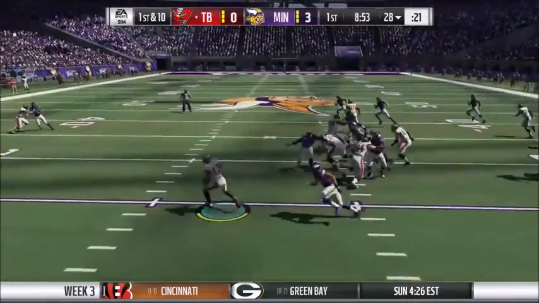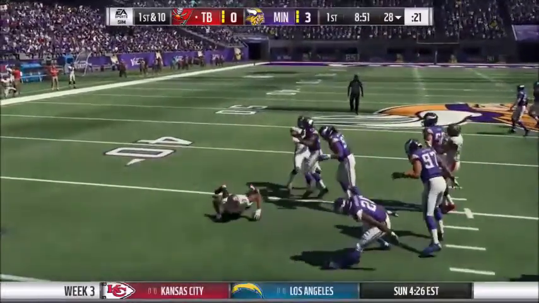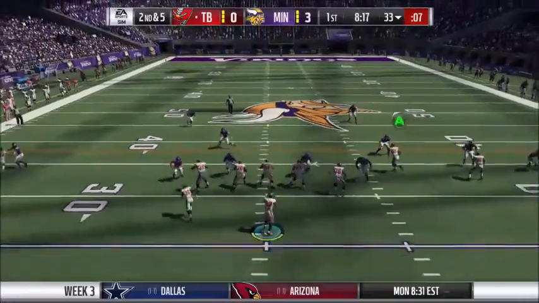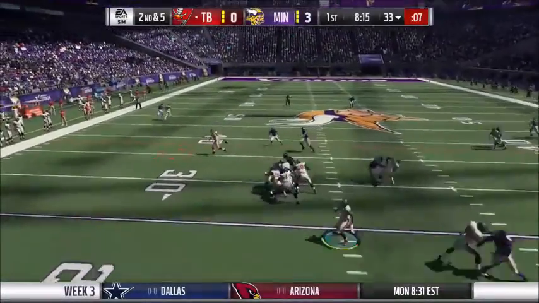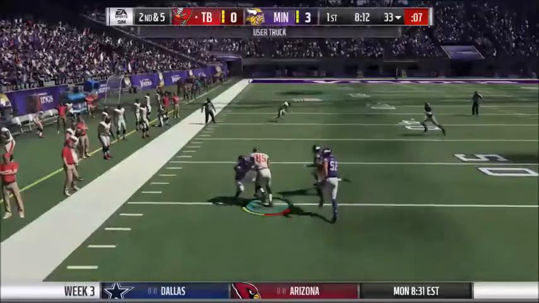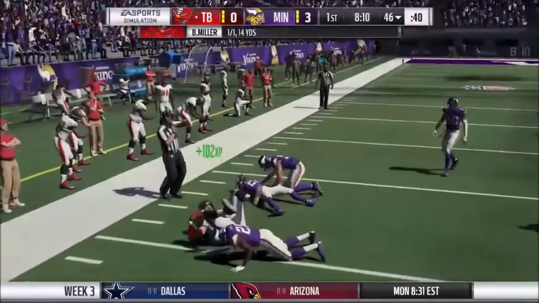So the Buccaneers show faith in Braxton Miller by letting him run the read option again. And this time he slides. So Miller sets out to pass. He throws it to George Kittle. And Kittle trucks a defender.